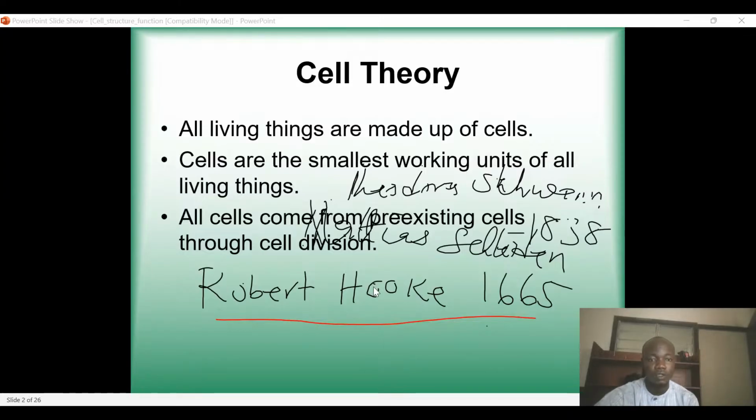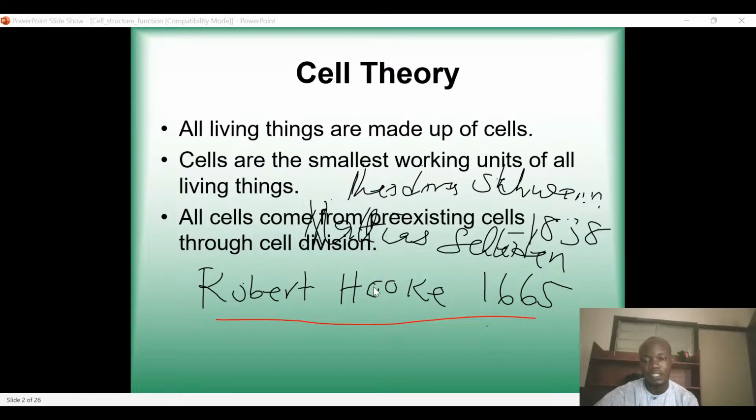So cells also come from pre-existing cells through cell division. So the cells that we are seeing now do not come from stone. They do not come from wood. No, the cells actually came from pre-existing cells.